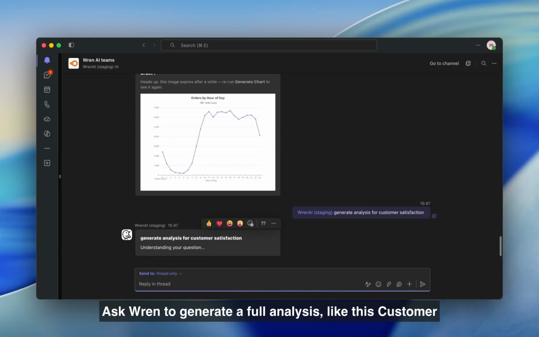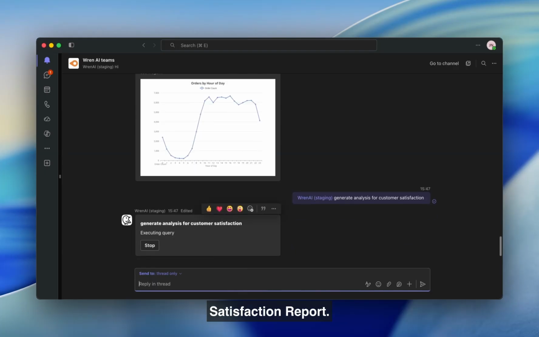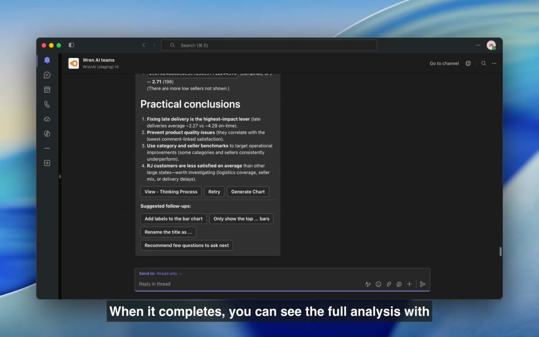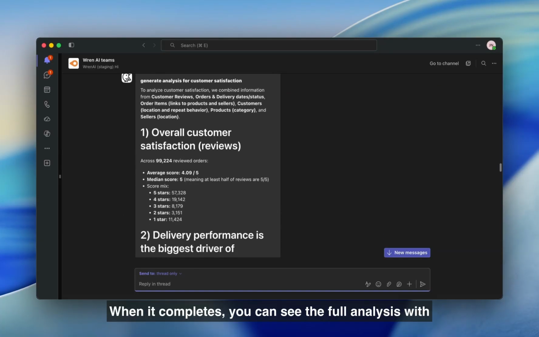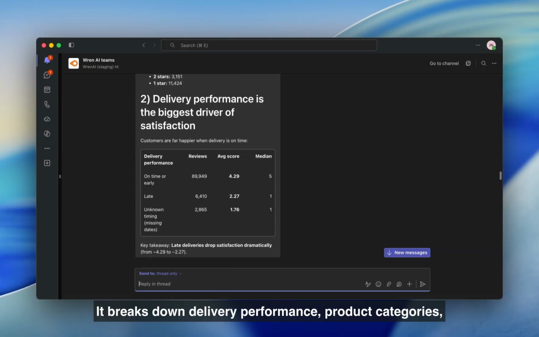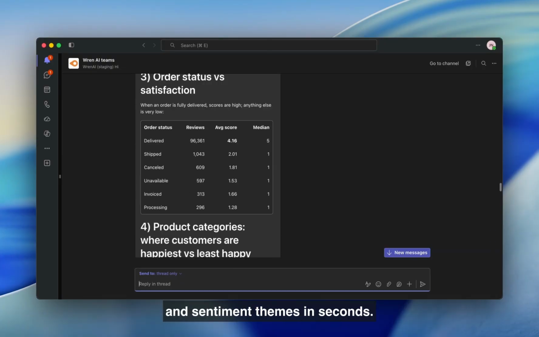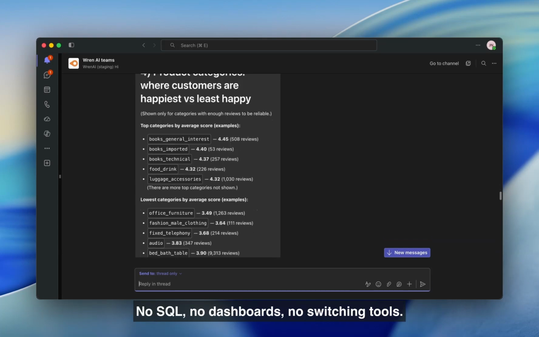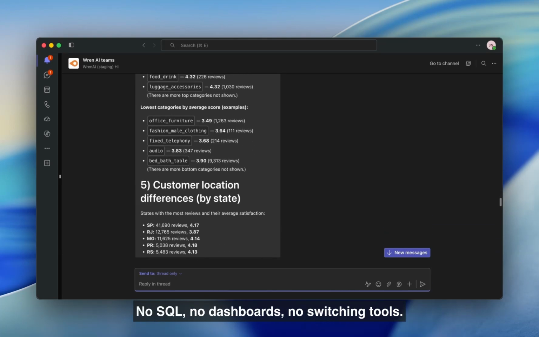Ask Ren to generate a full analysis, like this customer satisfaction report. When it completes, you can see the full analysis with sections. It breaks down delivery performance, product categories, and sentiment themes in seconds. No SQL, no dashboards, no switching tools.